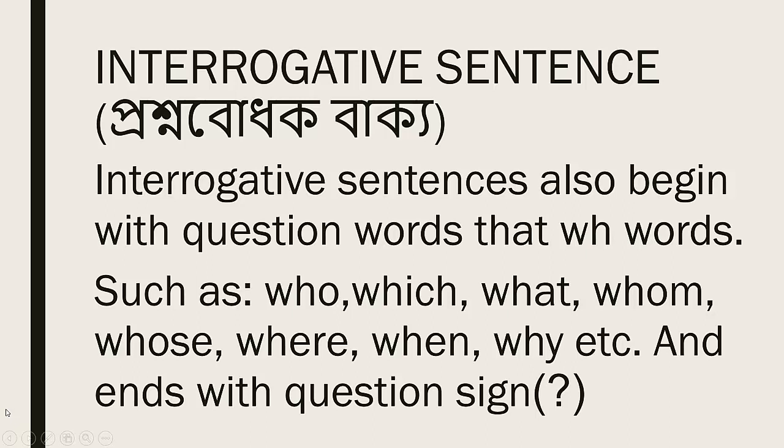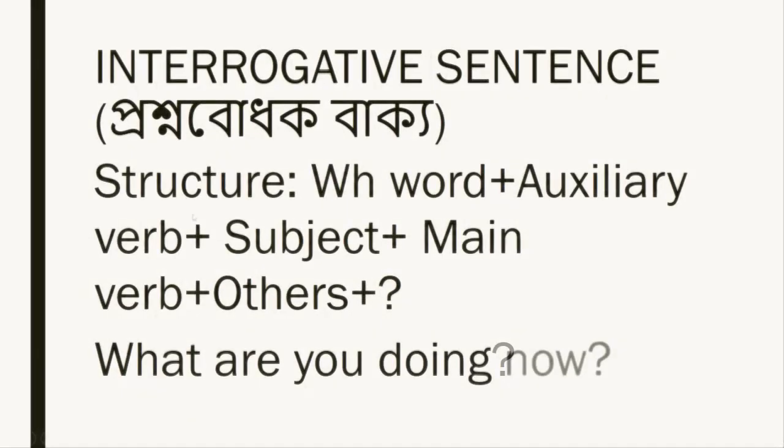So it is very easy to identify an interrogative sentence. Interrogative sentence starts with the WH words and ends with a question sign. What will be the structure? Structure is WH words plus auxiliary verb plus subject plus main verb plus others plus question sign. Look at the example. What are you doing? So it is very easy to identify an interrogative sentence because the sentence asks a question, that is, what are you doing? And the sentence starts with WH words and ends with a question sign. So it must be an interrogative sentence.